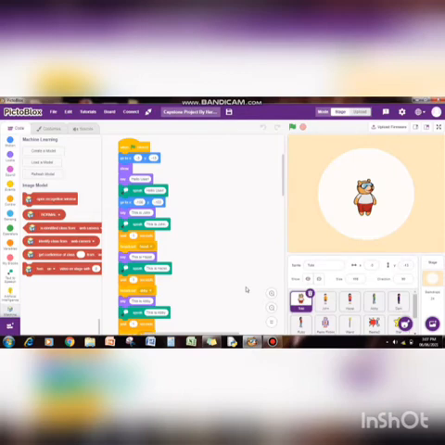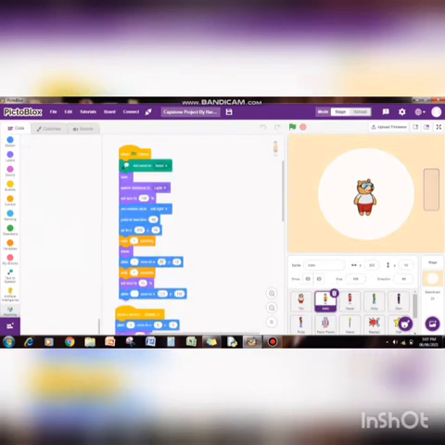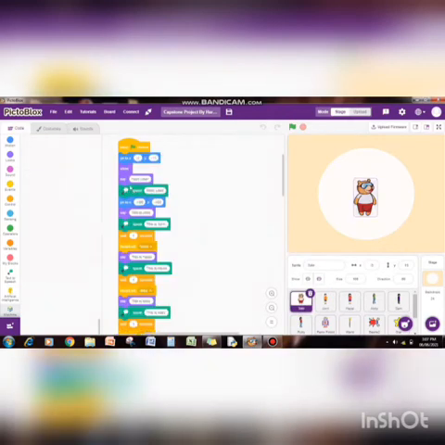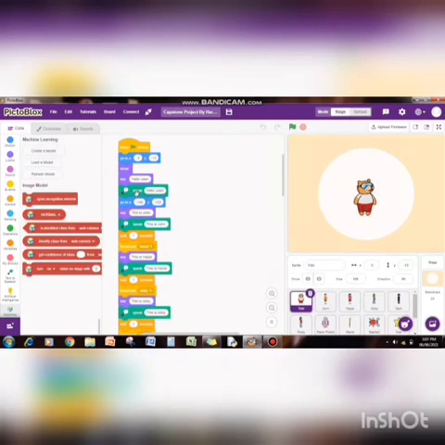Firstly, I will discuss some common blocks used in this project. They are go to X and Y position, glide 1 seconds to X and Y position, then say and speak blocks are used to make the project more appealing. Many messages have been broadcasted in this project. Wait blocks are also used in this project.